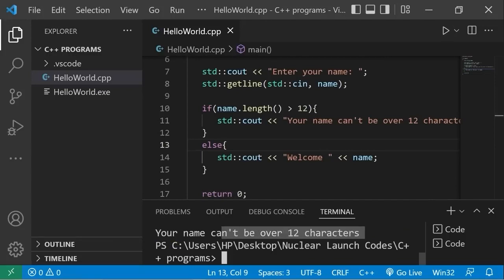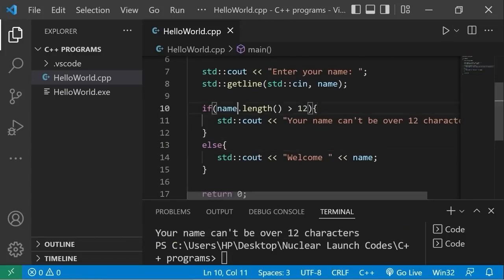Your name can't be over 12 characters. That is the built-in length method of strings. You type a string, follow it with dot, length, parentheses. Wherever you invoke this method, in that spot you will return the length of that string in characters.